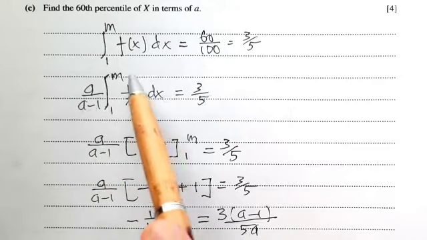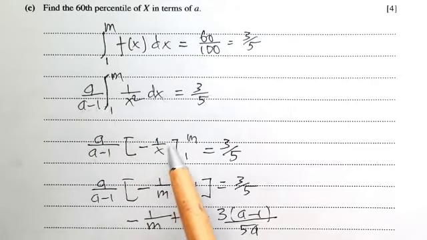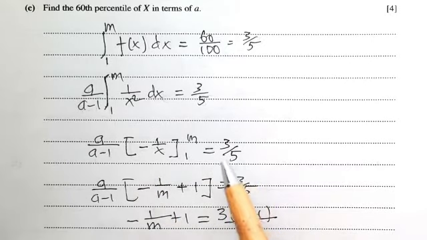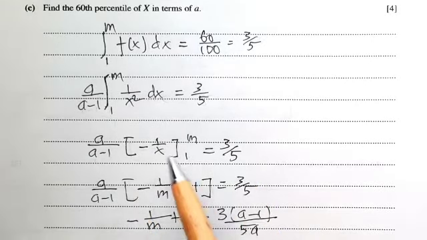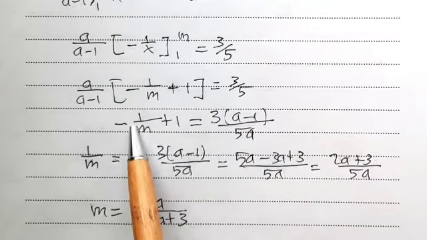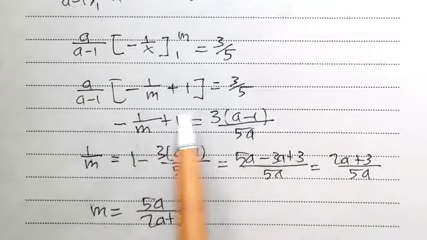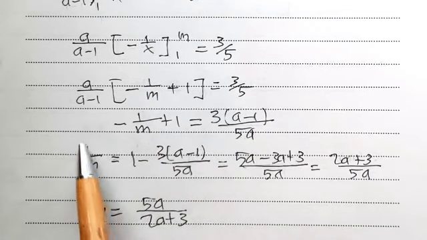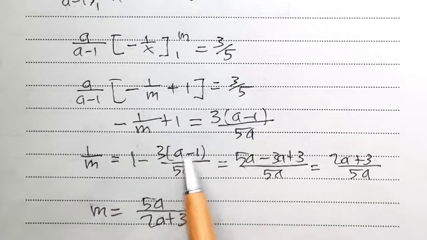The integration of 1 over x squared dx is minus 1 per x, from 1 to m, equals 3 over 5, and then a per a minus 1 times minus 1 per m minus minus 1 per 1, thus minus becomes plus 1, equals 3 per 5. Thus a per a minus 1 times 1 minus 1 per m equals 3 per 5. Dividing both sides by a per a minus 1, we get 3 per 5 divided by a per a minus 1, that is 3 times a minus 1 per 5a. Then shifting terms, 1 over m equals 1 minus 3 times a minus 1 per 5a.